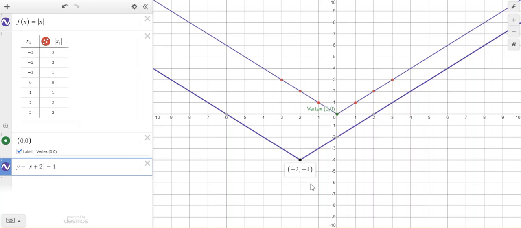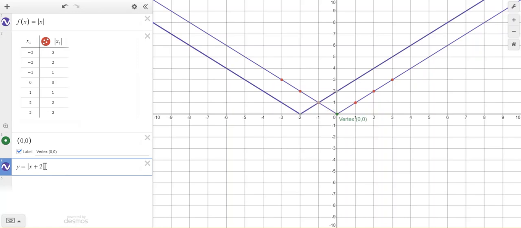So that is what happens when we shift it to the left and then down, or we can shift it to the right and then up, or any combination thereof. Okay, so let's look at another transformation. So I'm going to put this back to the parent function, which is just the absolute value of x.